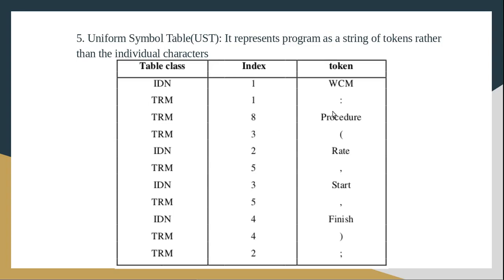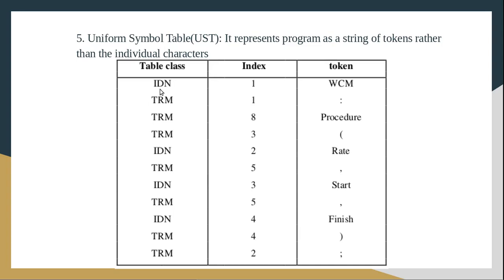Okay, so finally it will read the source program as IDN, TRM, TRM, TRM, IDN, like that. That means the output of the lexical analyzer will be the stream of tokens. The output will be IDN, TRM, TRM, TRM, IDN, TRM, IDN, and so on. As I told you, when I explained one example, position equal to initial plus rate star 60, the output was ID1 equal to ID2 plus ID3 star 60.